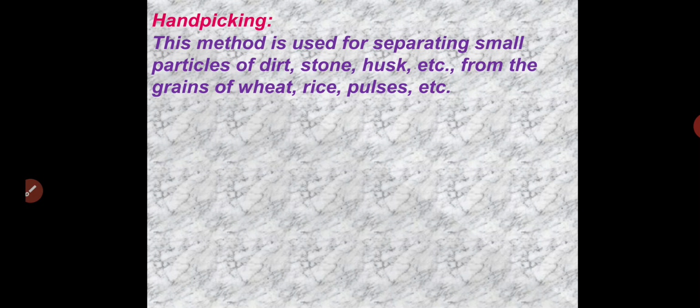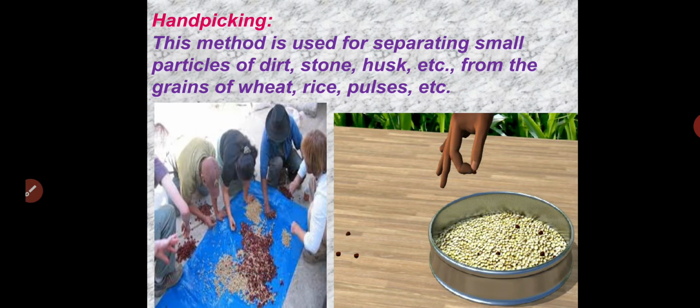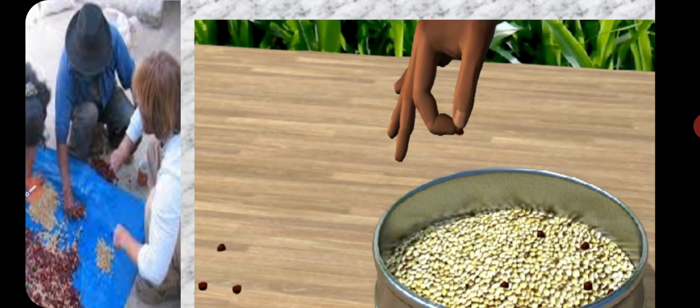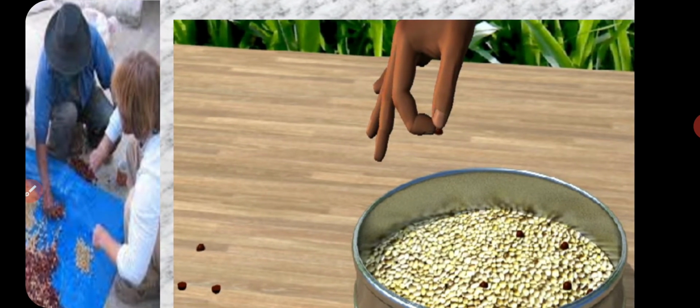The next process is hand picking. Many times when your parents bring grains home, they contain stones, dust particles. So what do you do? You separate the stones from the grains by picking with the hand. This is the method of hand picking, right?